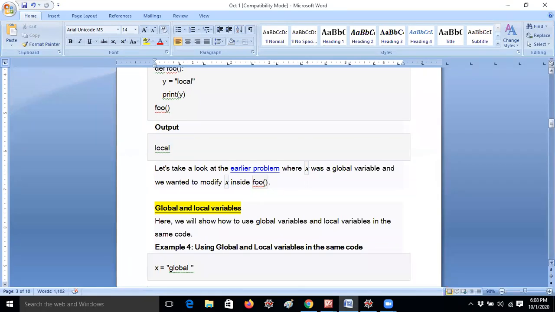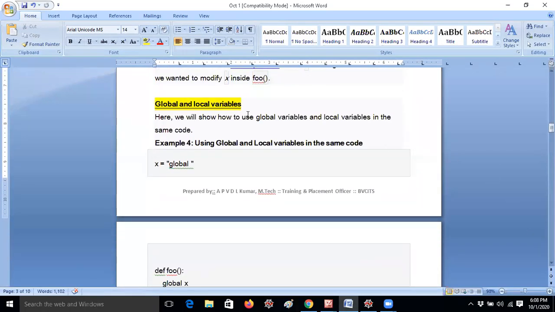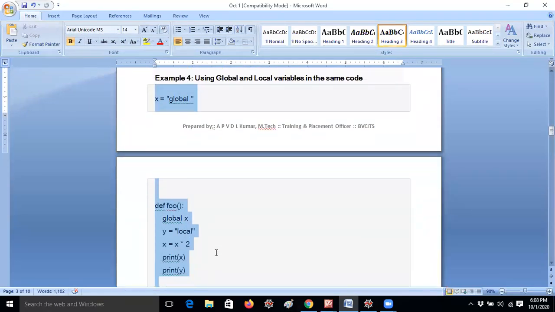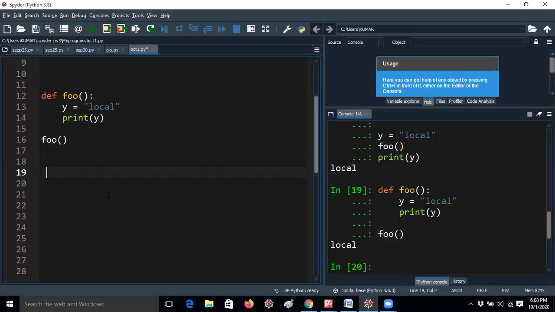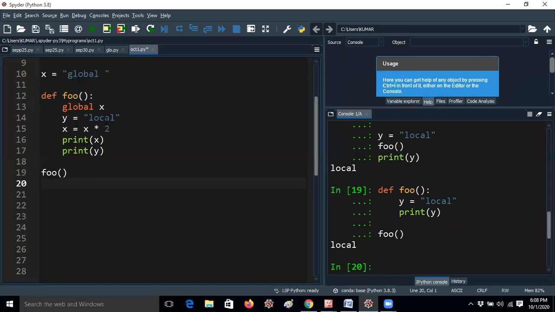It is completed. Now I am going to explain the differences between global and local. I am using the same example, so let me copy this. First you see the program and tell me what the output is.